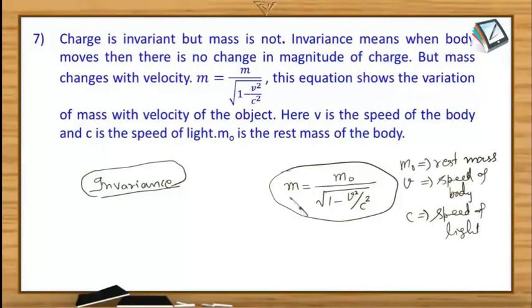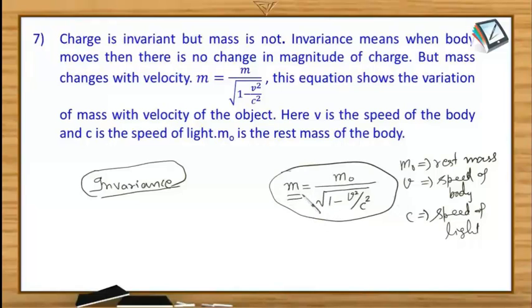So according to this equation, the mass of the object changes with the velocity. Although when velocity is very small, as is the case in our day-to-day life, the variation of mass is not felt much, and we always ignore that because that amount is something which we cannot feel at all. That is why this equation remains covered.